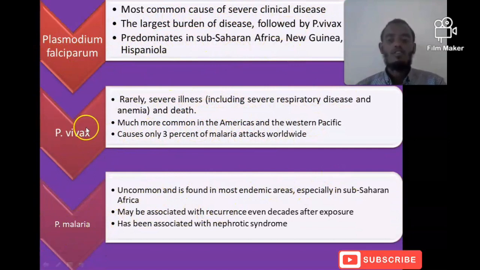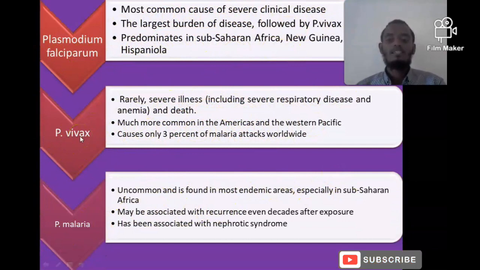But the mode of recurrence in Plasmodium vivax and Plasmodium ovale differs from that of Plasmodium malariae. Because in the case of Plasmodium vivax and Plasmodium ovale, there is a dormant stage in the liver, and this dormant stage of Plasmodium vivax and Plasmodium ovale found in the liver will be reactivated after some period of time.